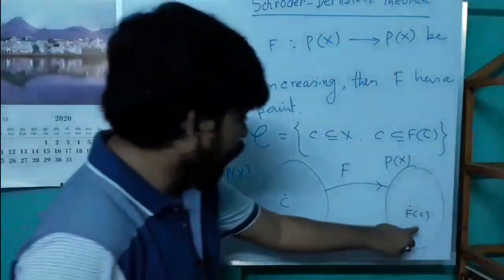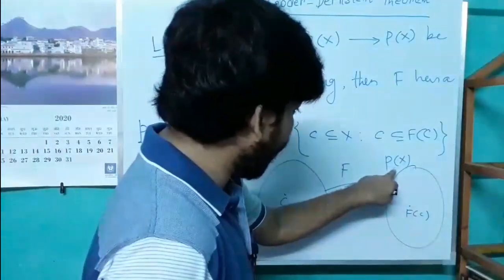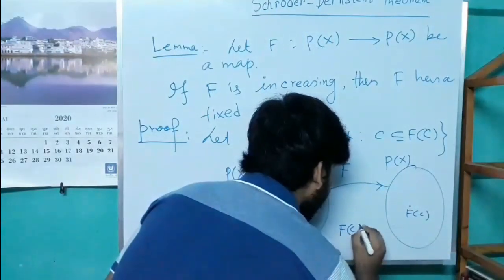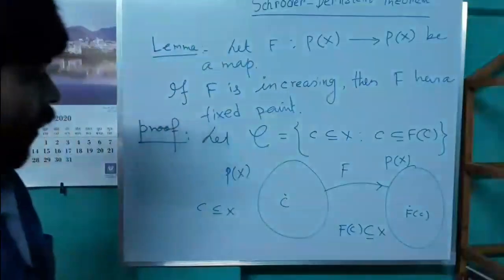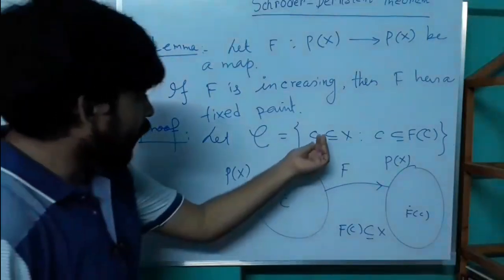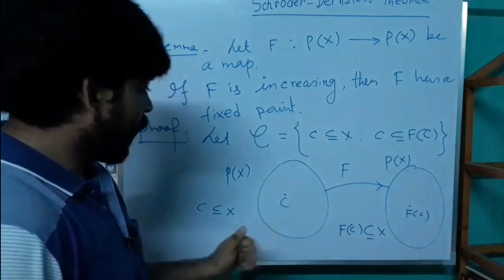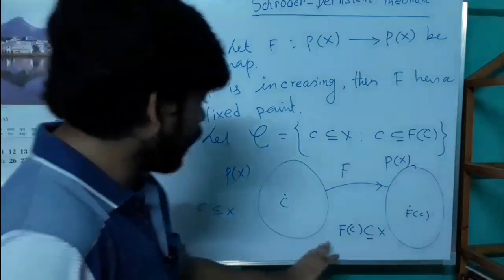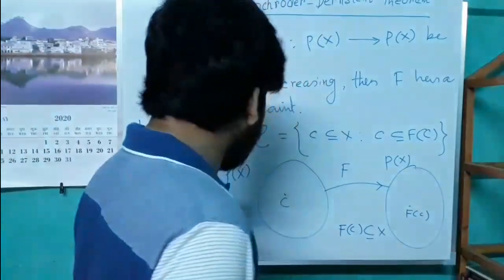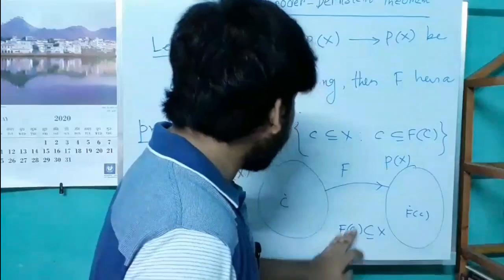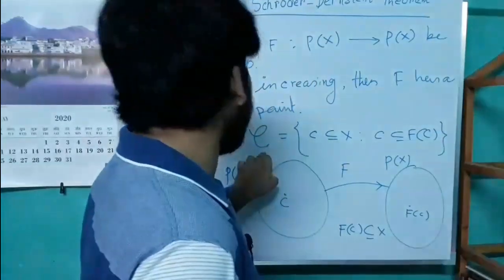So F(C) is a point in P(X), that is, F(C) is a subset of X. So we consider those C such that C is a subset of F(C), because C and F(C) both are subsets of X. If C is a subset of F(C), then we consider those C in the collection script C.